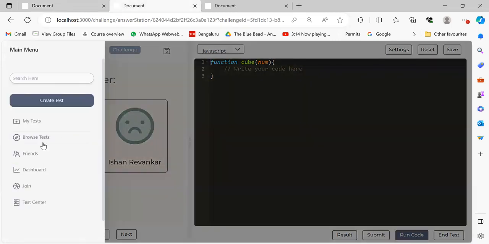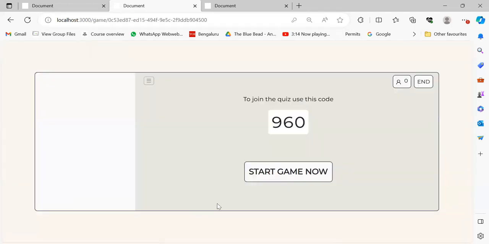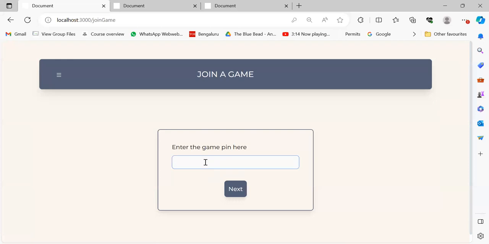The third game mode is essentially a live game where, in a professional setting, a computer science teacher in the classroom can host a game where multiple students can enter the game live. For example, once I go to the dashboard and I click on the host button, the room code is 960, and these two users can join the game using the room code.